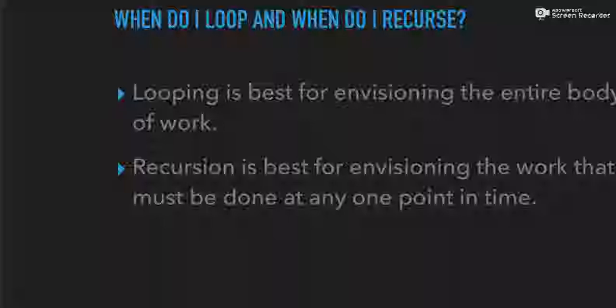And why would I care about learning an alternative to looping if I can just loop through anything I want to do? Looping is best for envisioning the entire body of work that has to be done. Every single step of the process is laid out line by line of what's going to exactly happen. Whereas recursion is best for envisioning work that must be done at any one point in time. So at any one point in an iteration, what is the work that needs to be done? We're going to walk through a bunch of examples tonight about how these different approaches look.